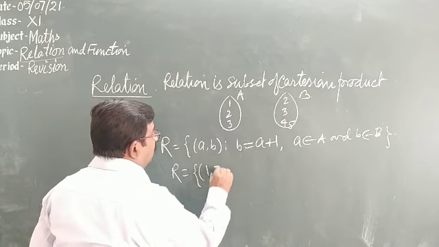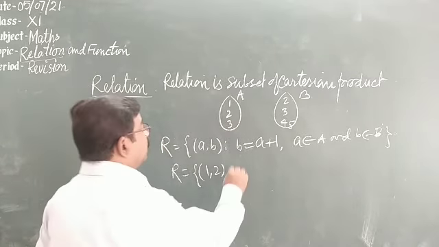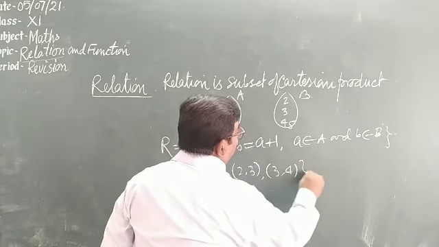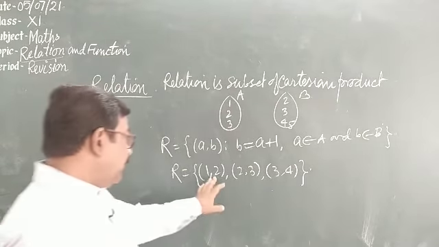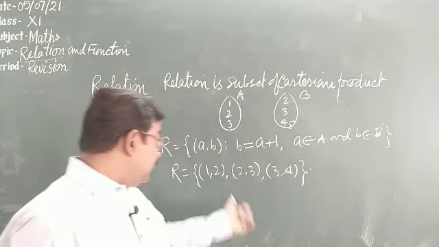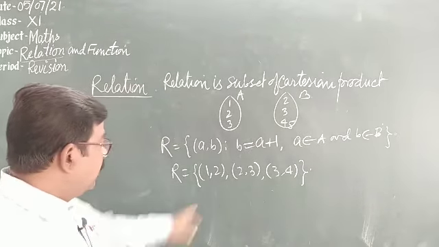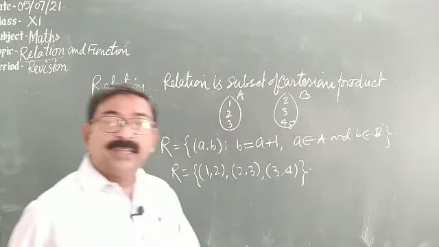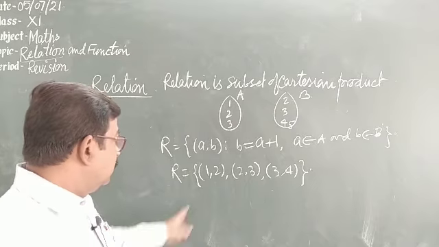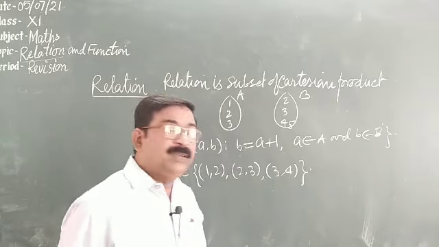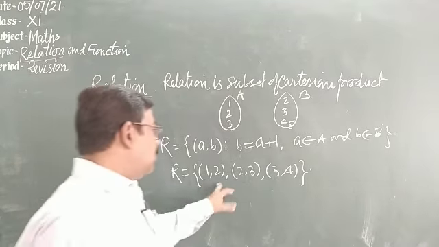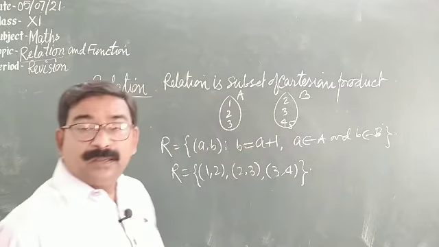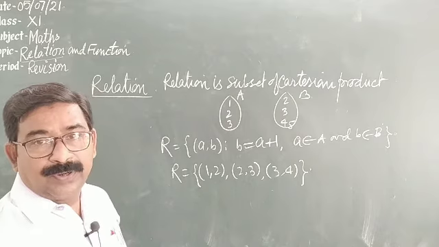So let's see what the relation is. According to this, the second element is one more. If we take 1 from this set, then one more is 2, so 1 comma 2. If we take 2, then one more, comma 3. If we take 3, then one more, 4. So 3 pairs: (1, 2), (2, 3), (3, 4). See, is it following the relation or not? We see that every second element is more than the first element, meaning this follows the relation. Once again, the set of all first elements is called the domain. The collection of all second elements is called the range, and the second set of the system is called the codomain.